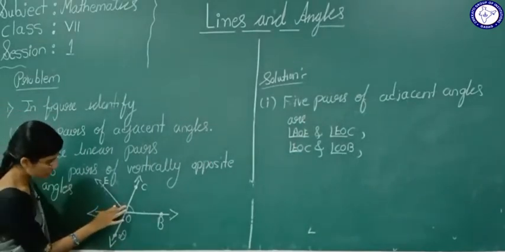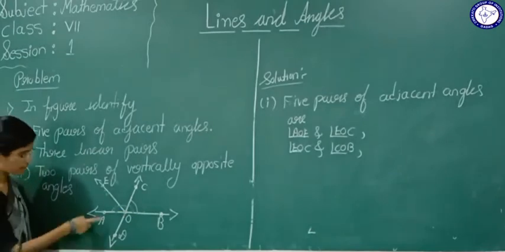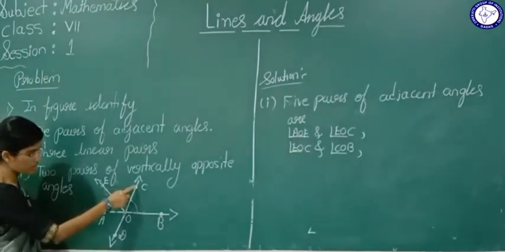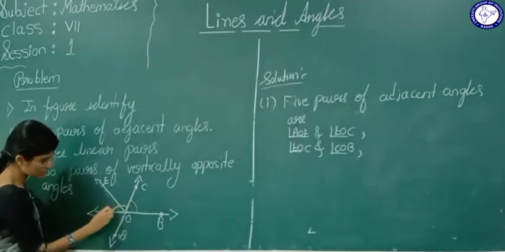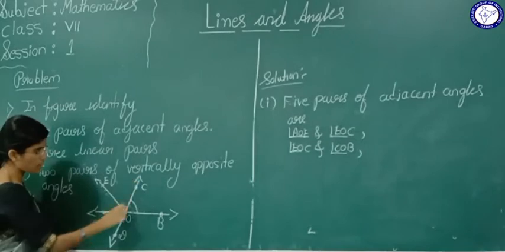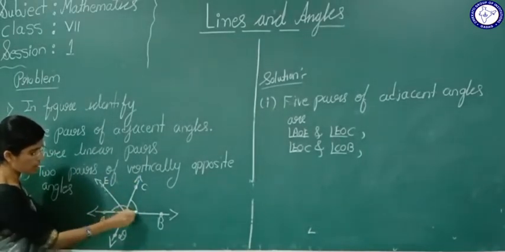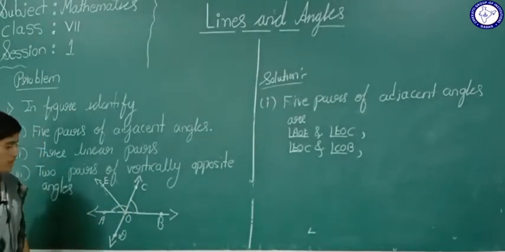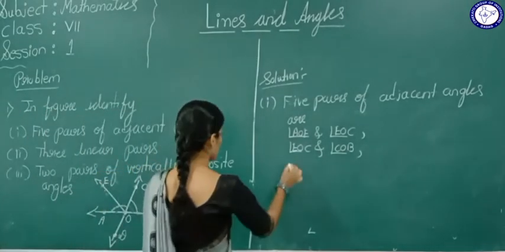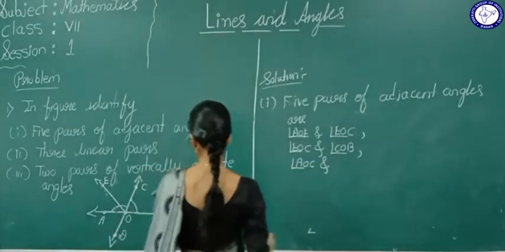Now see here, angle AOC and angle COB. Both these angles have common vertex O and common arm OC, and the other arms are on the opposite sides. Say what is that? Angle AOC and angle COB.